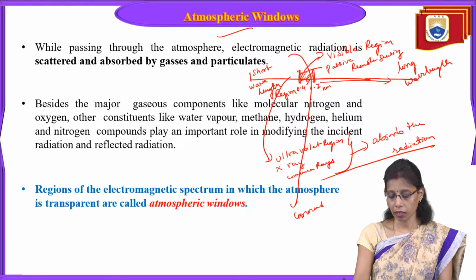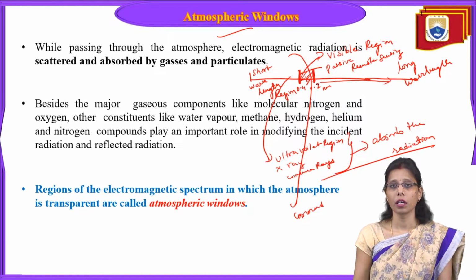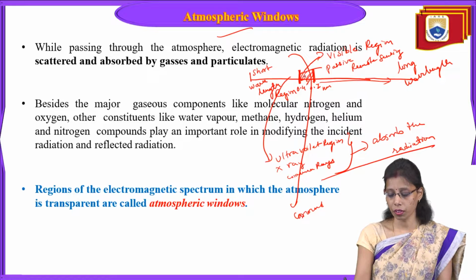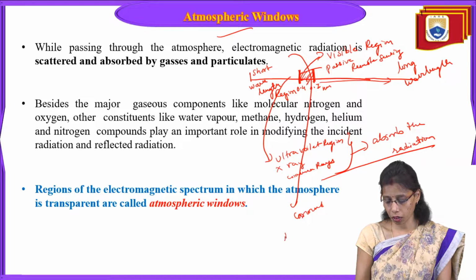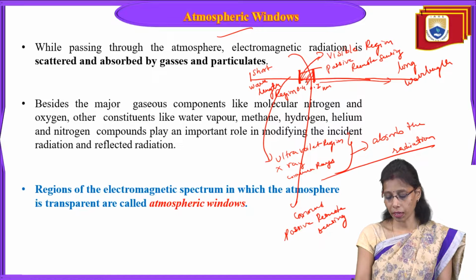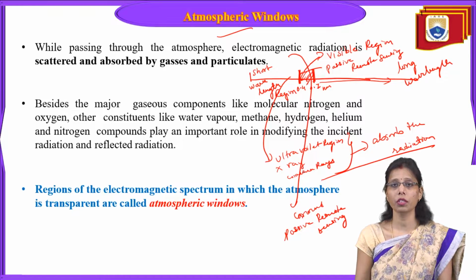Electromagnetic radiation can pass through it and reach the ground. So passive remote sensing is possible through the visible region.